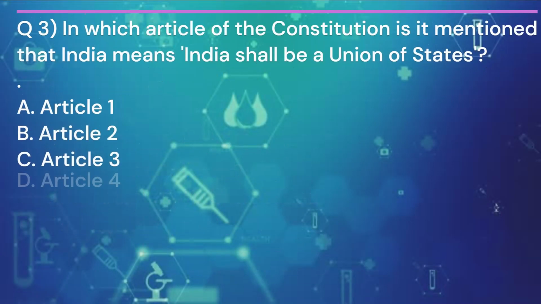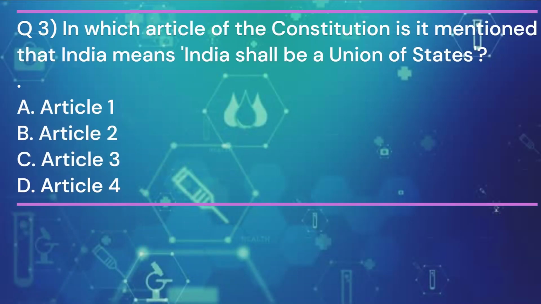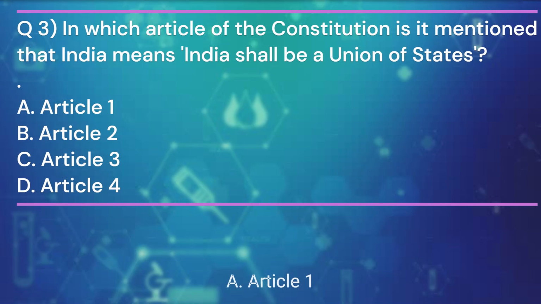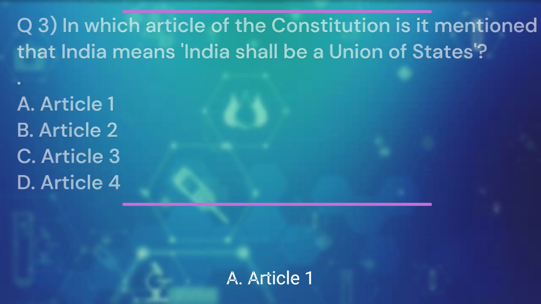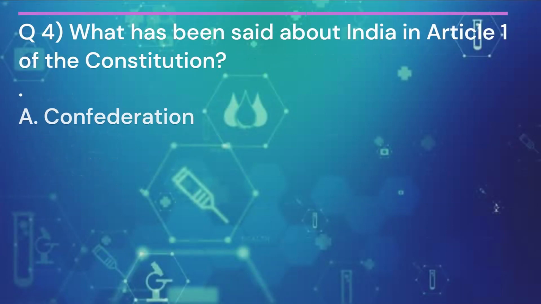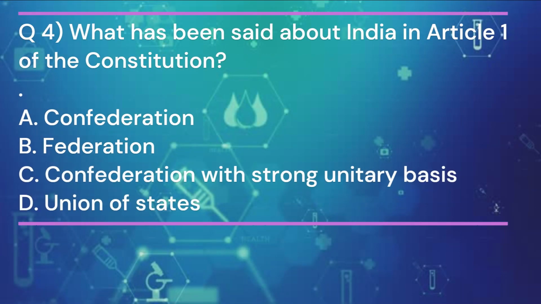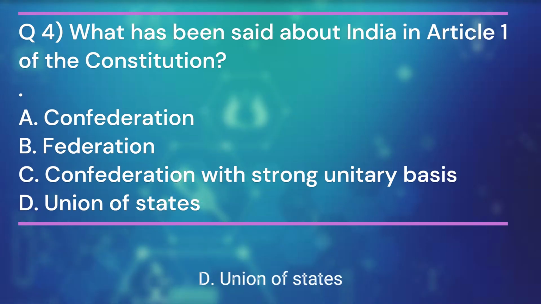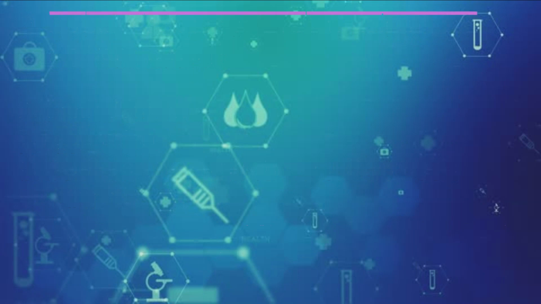Question 3. In which article of the Constitution is it mentioned that India shall be a union of states? And the answer is A. Article 1. Question 4. What has been said about India in Article 1 of the Constitution? And the answer is D. Union of States.